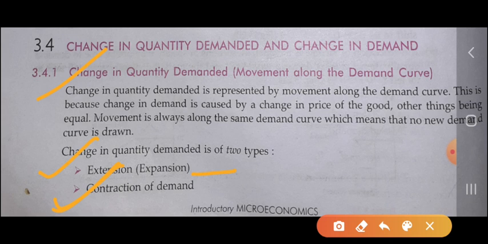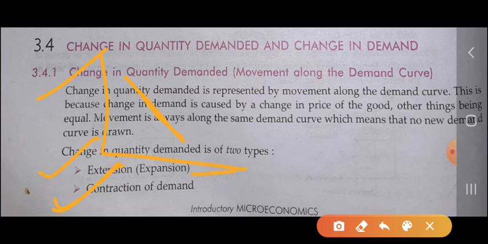From the term change in quantity demanded, we understand that it represents the movement along the demand curve. What will be the movement in the same demand curve? There will be no shift of the demand curve and there will be no other demand curve. We show the movement in the same demand curve.